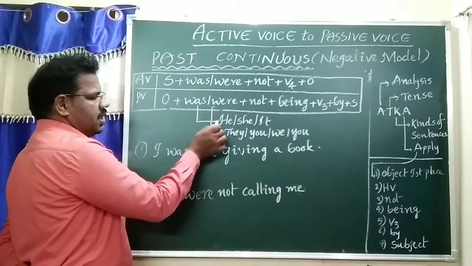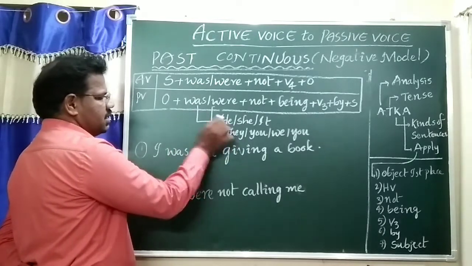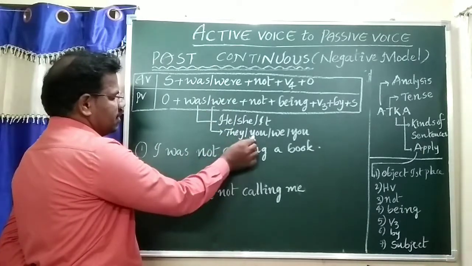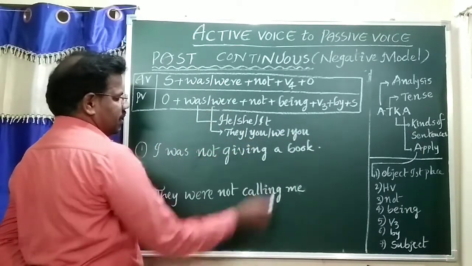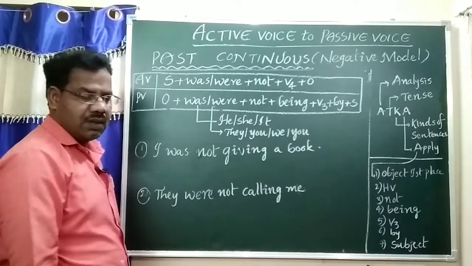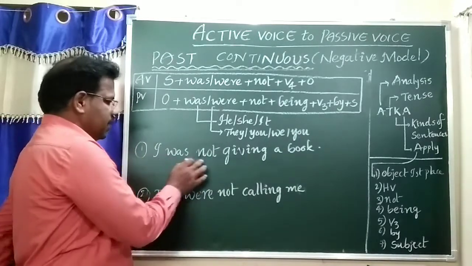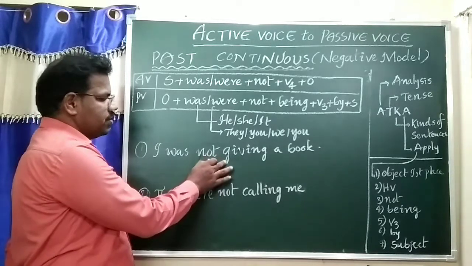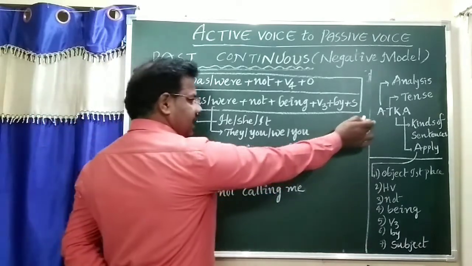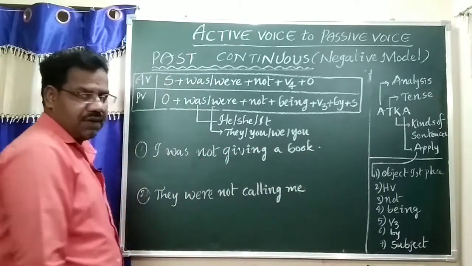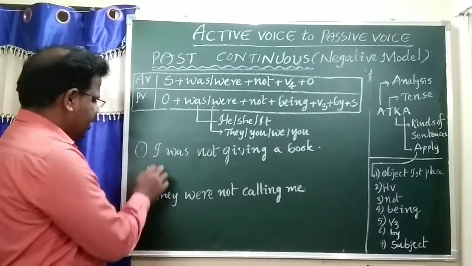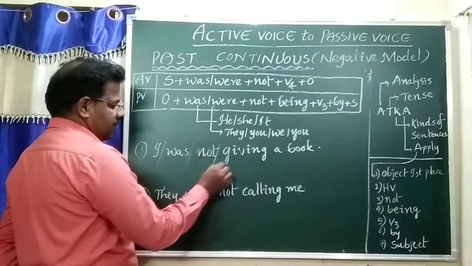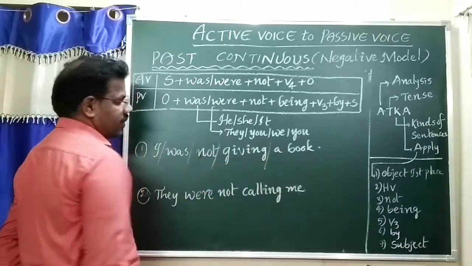Now the suitable helping verbs: agreement between subject and helping verb. He was, she was, it was; they were, you were, we were. Now the first example: I was not giving a book. According to the ATK formula, A for analysis: subject I, helping verb was, not, V4 plus object.